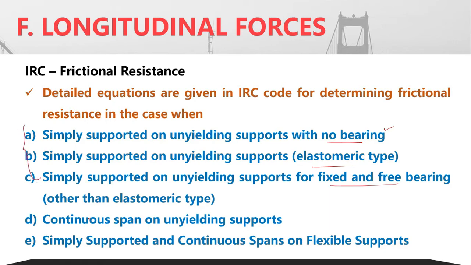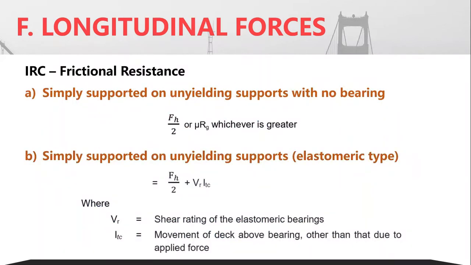Then for a continuous span, what is the corresponding frictional resistance on unyielding supports? Then continuous span in case of flexible supports. So these corresponding clauses have been given in the code, A, B, C, D, E. I shall just simply go through; I'm not going into detailed discussion. I'll just show you the corresponding equations.